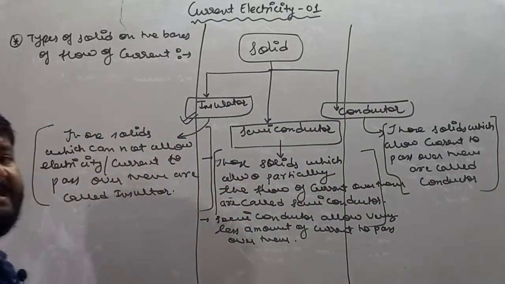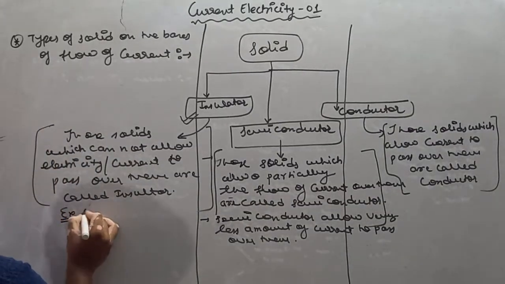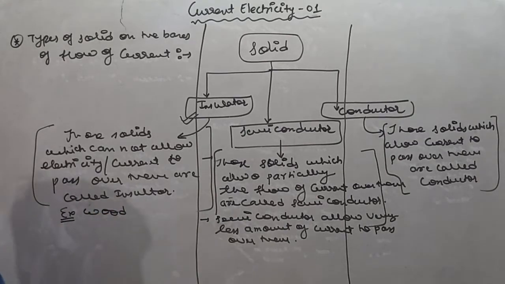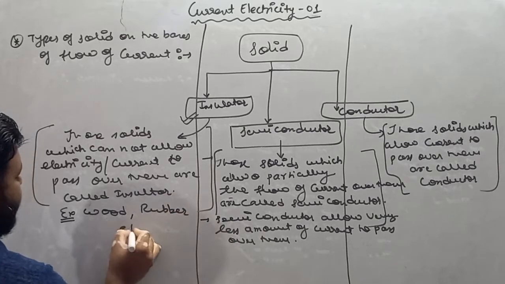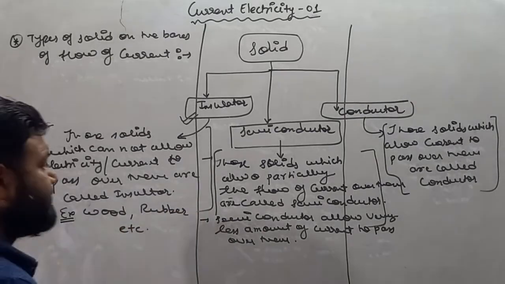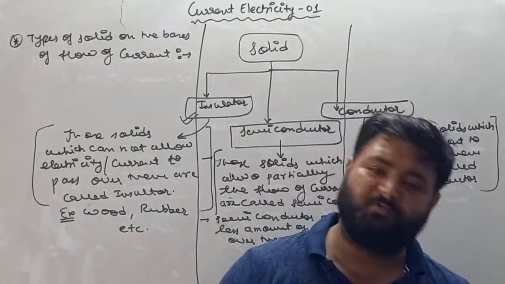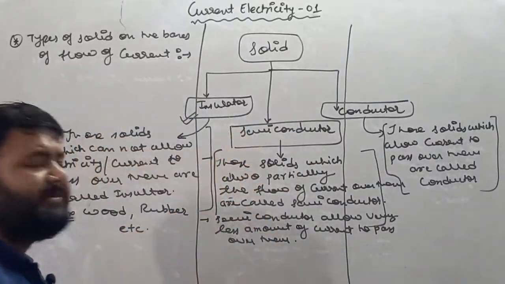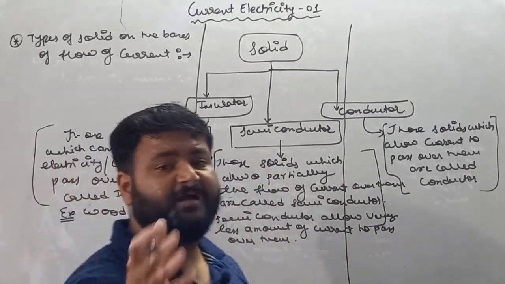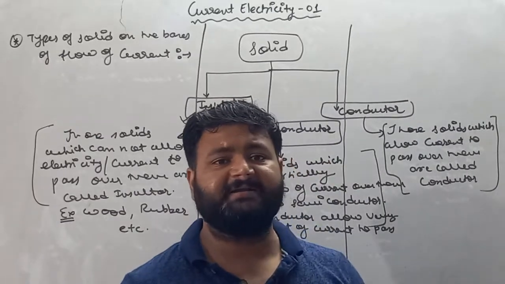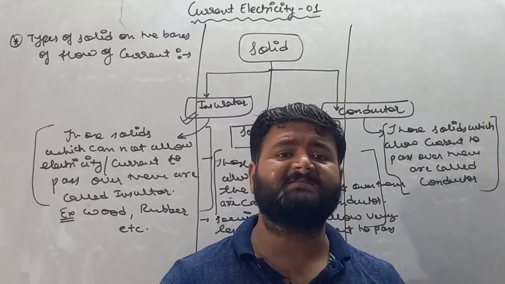Insulator cannot allow electricity to pass over them. I'll write some examples. Examples of insulator, we all know about these things: wood, rubber, etc. These are basically insulators. Second is semiconductor, those solids which allow partial flow. Let's suppose if you are sending 1 ampere current, 0.5 ampere current will be allowed to pass over the semiconductor.